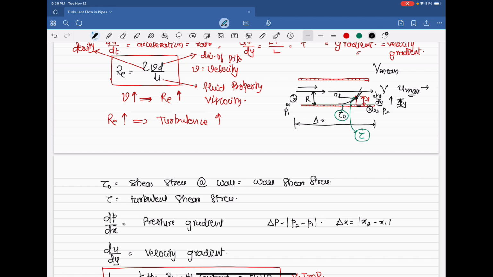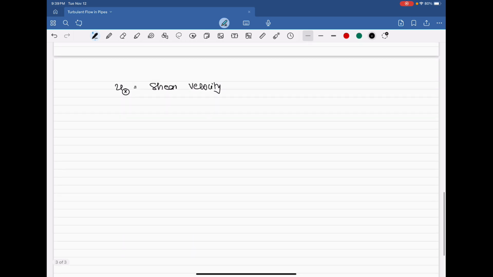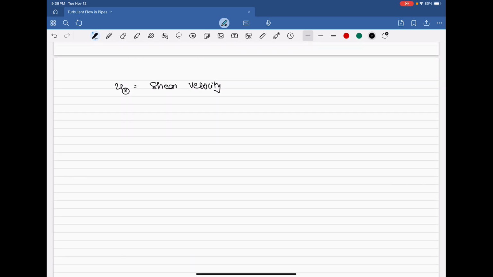That Ux is the shear velocity. The velocity, because ultimately we are talking about the velocity profiles. These two control the Ux. U star. U max is the centerline velocity. U star is the velocity because of the impact of the shear stress. And V mean is the velocity because of the flow. From flow and cross section we calculate the V mean.